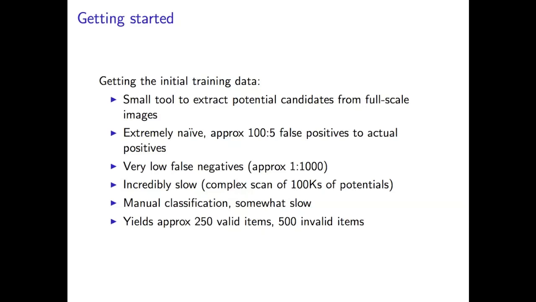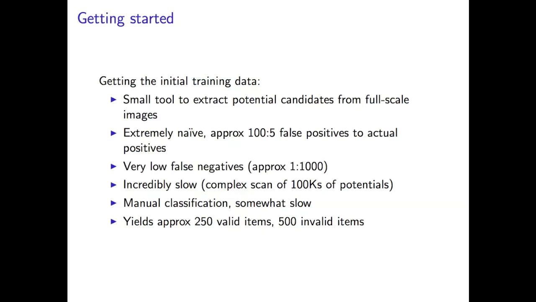But it's rather conservative. It has very low false negatives. For every 1,000 images, approximately one of them is a false negative. It is, however, incredibly slow, so this is doing a complex scan of maybe 100,000 potential asteroids, and then